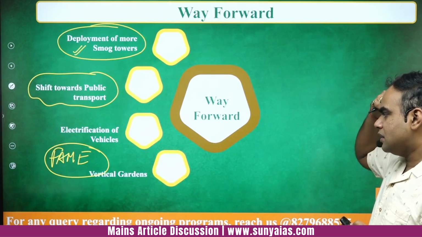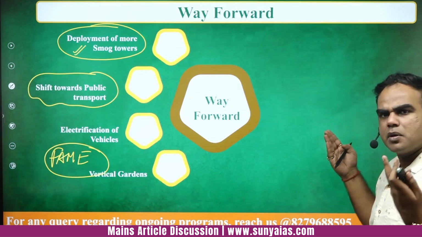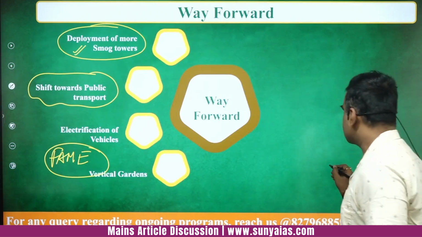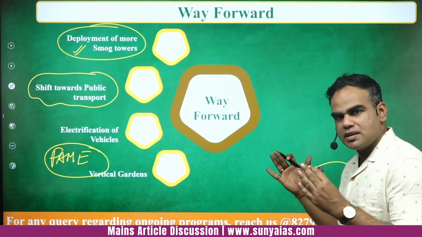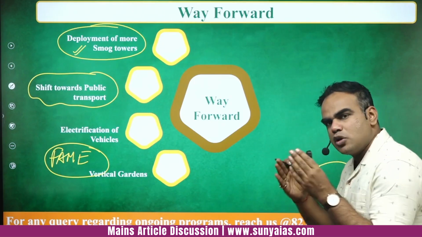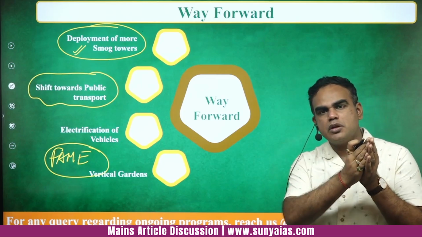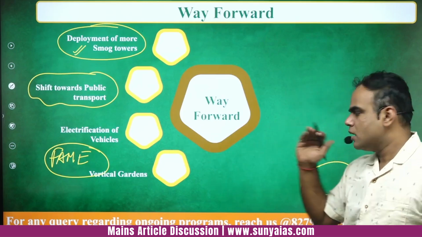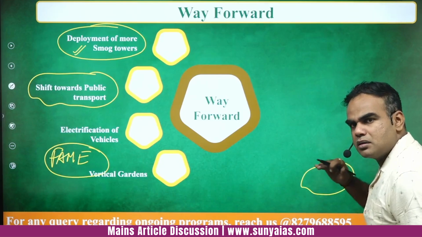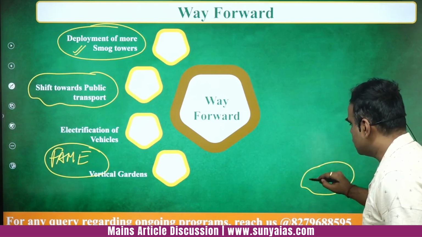Okay, then vertical gardens. अब देखिए यहाँ पे one of the issues in Delhi and the NCR region is lack or the congestion space. So conventionally speaking, जो हमारे normal gardens होते हैं, they will be distributed throughout land और space में. अब in smaller, let's say, areas, you can go vertically.